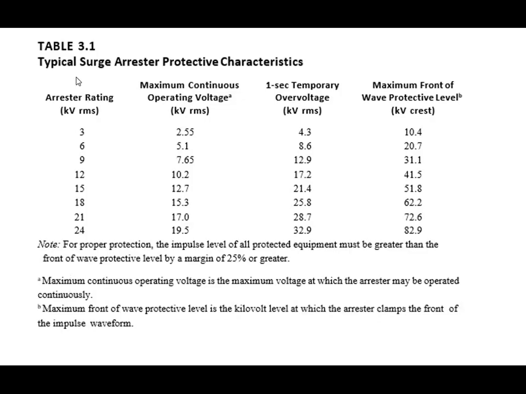This is the table of typical surge arrestor protection characteristics. This is the arrestor rating, in kilovolt RMS. This is the maximum continuous operating voltage, in kilovolt RMS. Then the 1 second temporary overvoltage, in kilovolt RMS, and the maximum front-of-wave protective level, in kilovolt crest. Crest means peak.